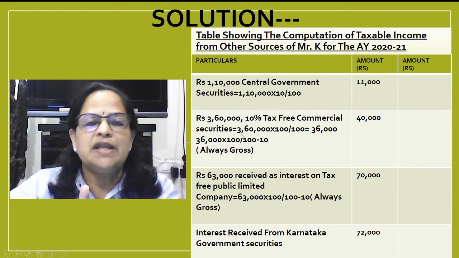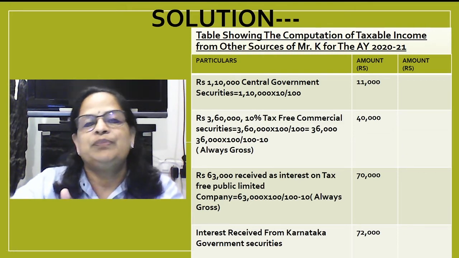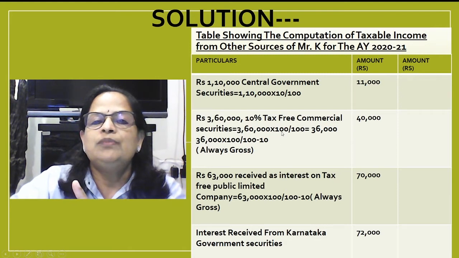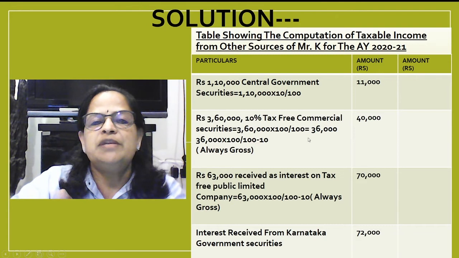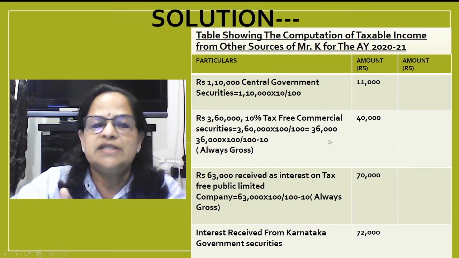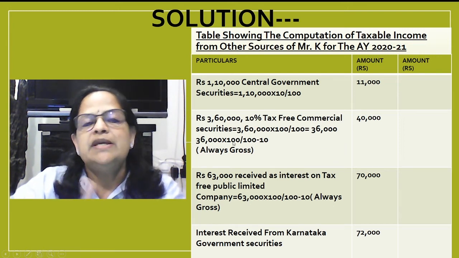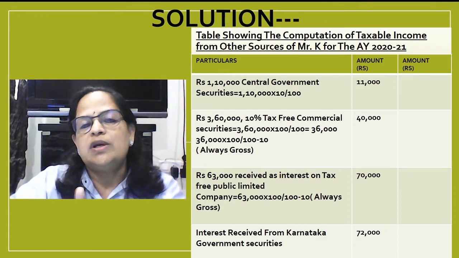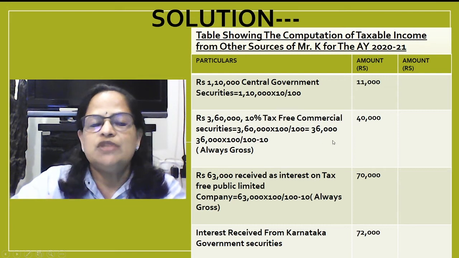When I explained the theoretical concept, I told you tax-free commercial securities are always grossed. So 3,60,000 into 10 by 100, you will get 36,000. It's not 100 by 100, it's 36,000. Now 36,000 into 100 divided by 100 minus 10, as TDS is 10%. It is 40,000. We will get the value 40,000.